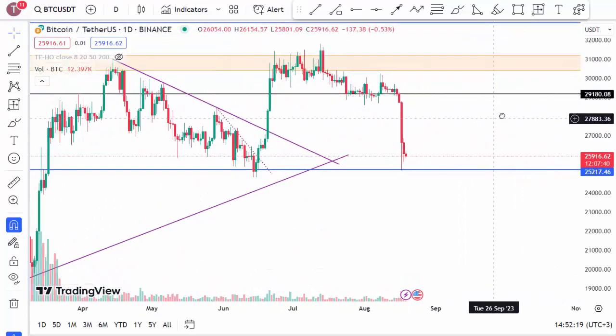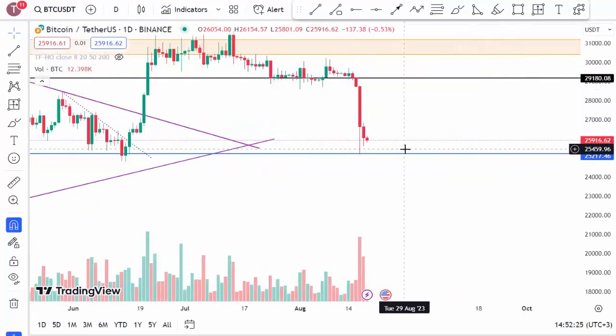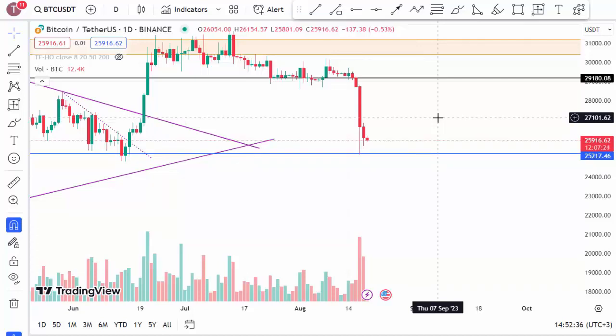Because, as seen, after this level was breached, a downward breach has actually become quite difficult. There hasn't been a breakout for almost 2 weeks. For this reason, the $29,000 level is important for us, and with the upward breach of this level, we can also say that even larger targets could be achieved.